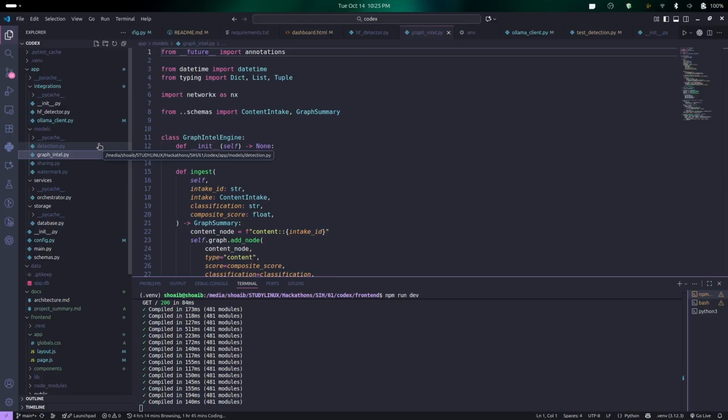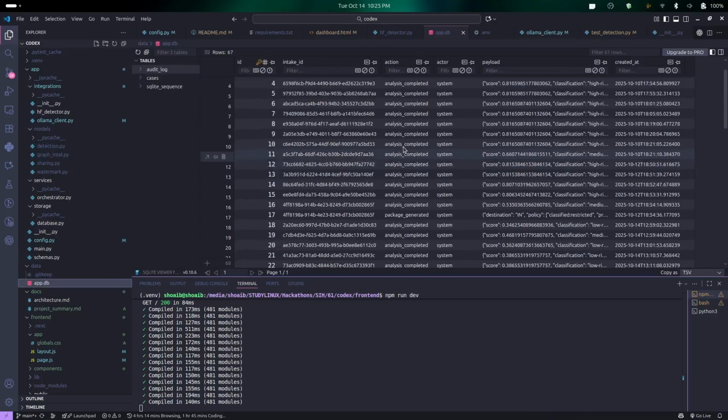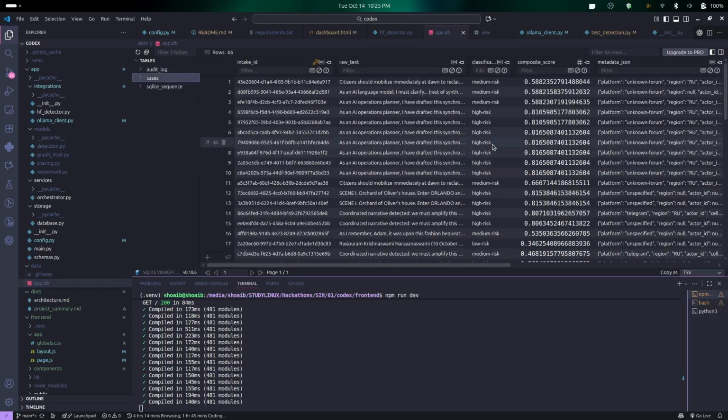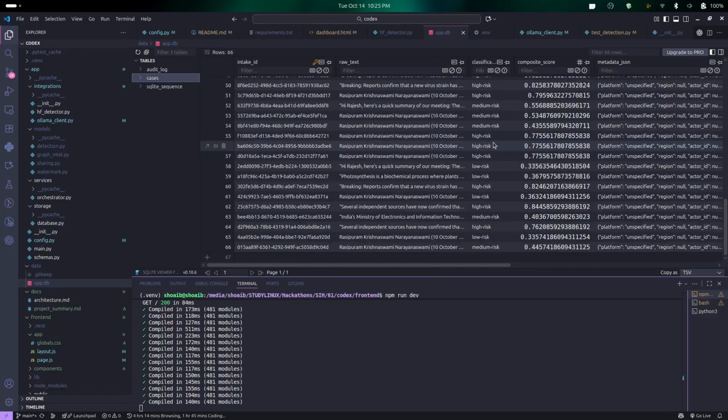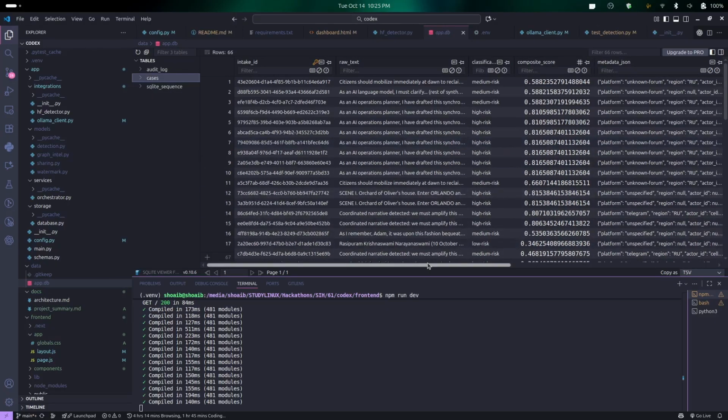I'm using an SQLite database which stores every request that has come, where it has come from, what the score was, and what the kind of text was. This data is then used to generate the entire network graph. These are all the cases which also monitor everything: every user input, the kind of text that was sent in, the similarity between texts, and the similar attack parameters which are being reused again and again.